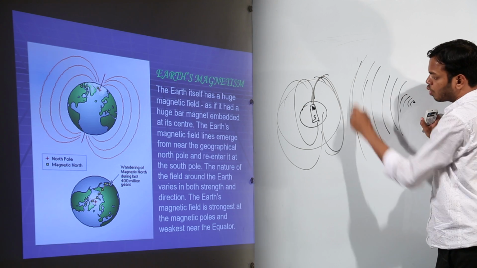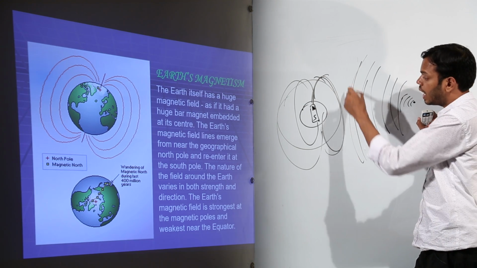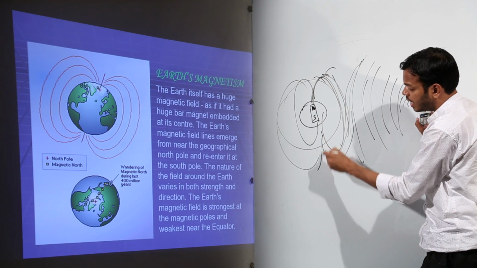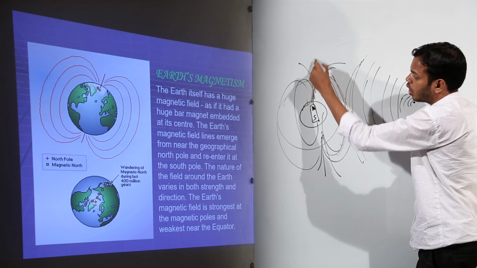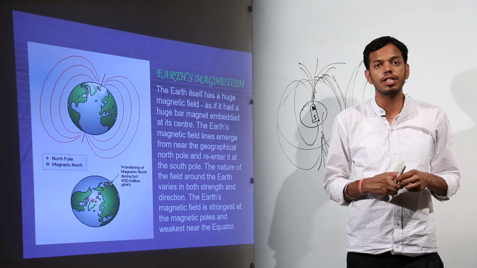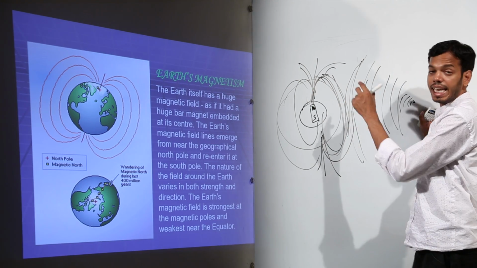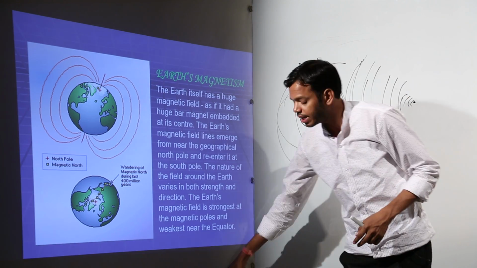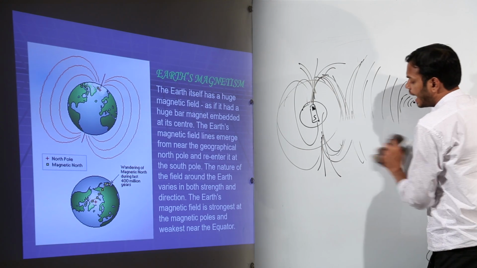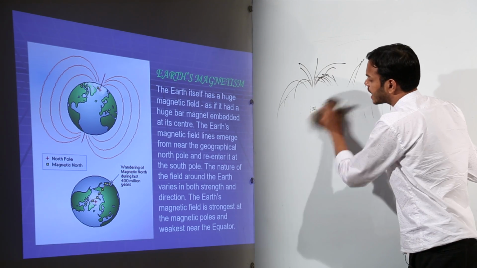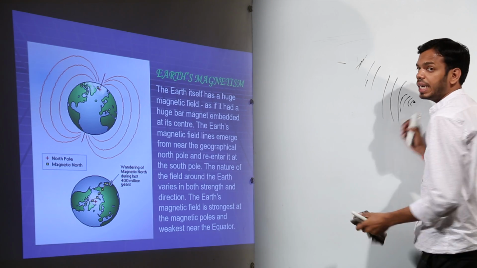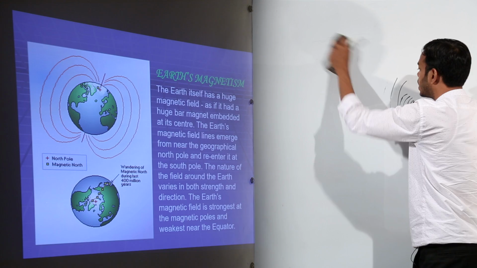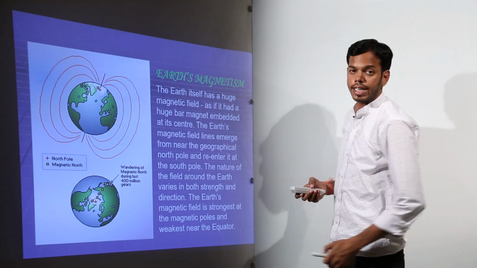So these cosmic rays or so-called solar winds are deflected by this magnetic field, and they enter the Earth region only through the North Pole and South Pole, where the density of electric lines of force is maximum, where this magnetic field is maximum. So these rays enter the atmosphere from the North and South Pole, and that is why when these particles strike the particles of our atmosphere, they emit energy, and this energy falls in the visible region. So that is why we are able to see the light. So this is what aurora lights is all about.